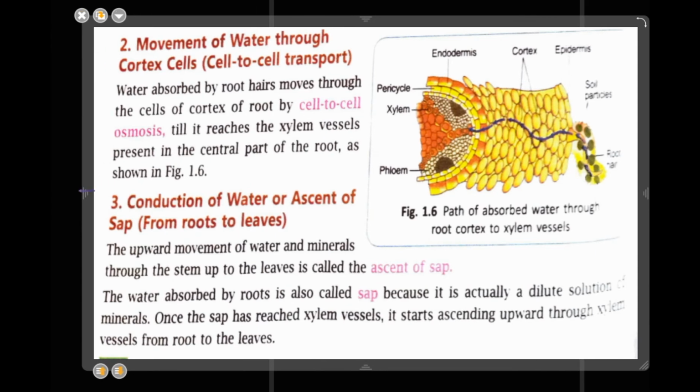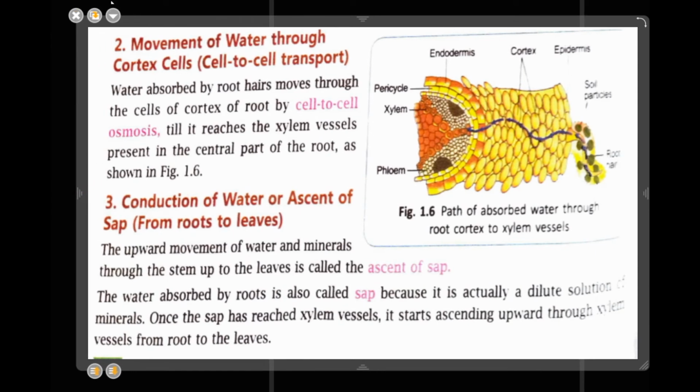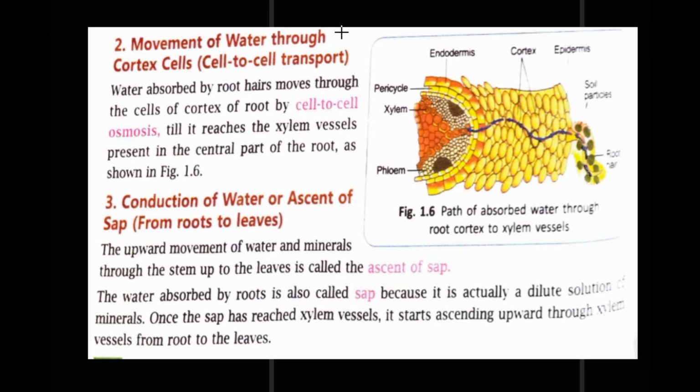Now the second point is movement of water through cortex cell, that is cell to cell transport. In this, water absorbed by root hairs moves through the cells of cortex of root by cell to cell osmosis.